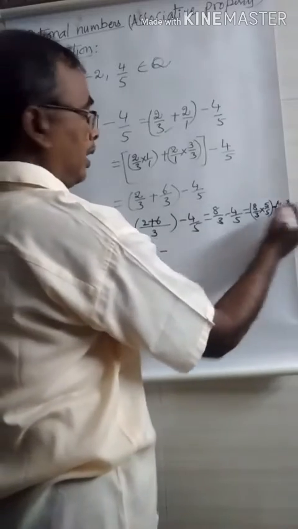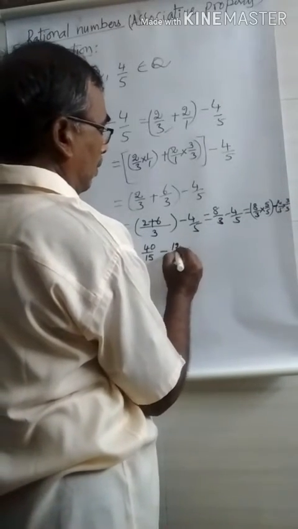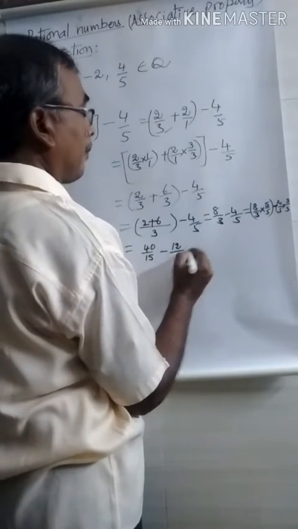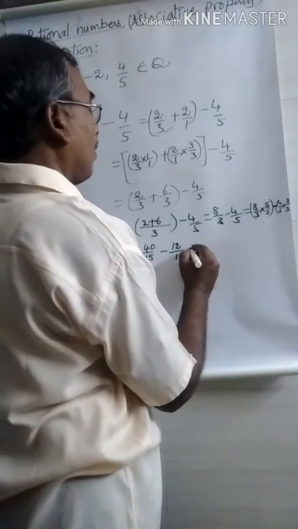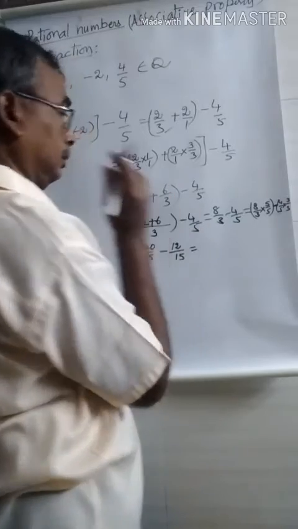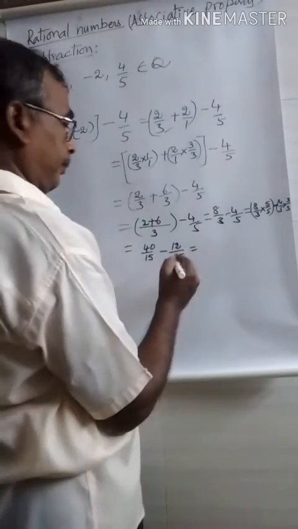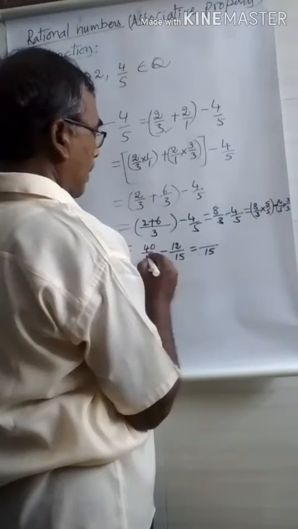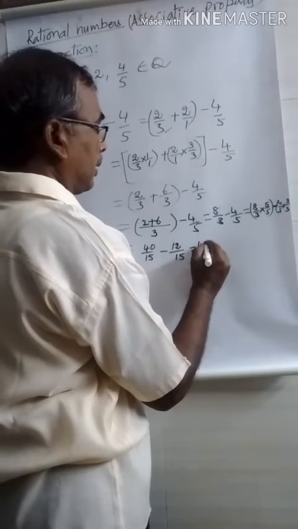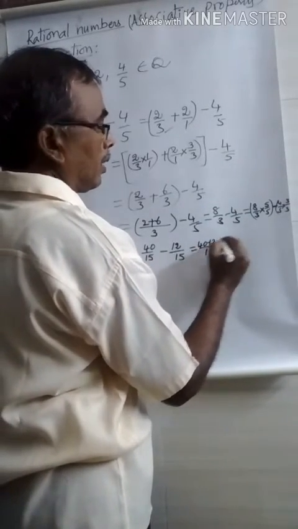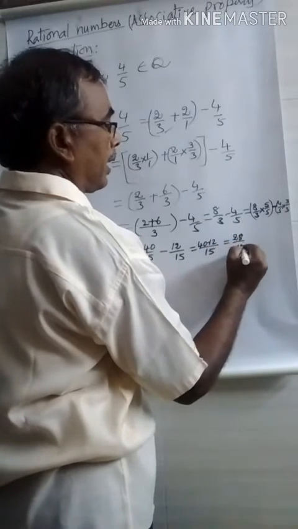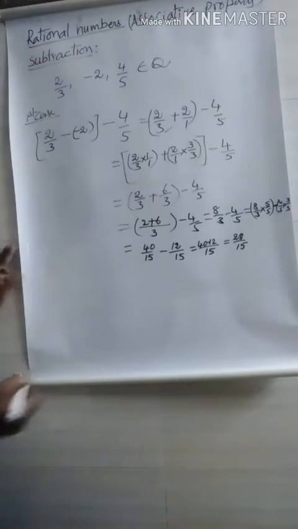Minus 4 into 3 is 12. Here 5 into 3 is 15. Both the denominators are the same. 40 minus 12 in the numerator. Then what do you get? 40 minus 12 is 28. 28 by 15 in the first case.